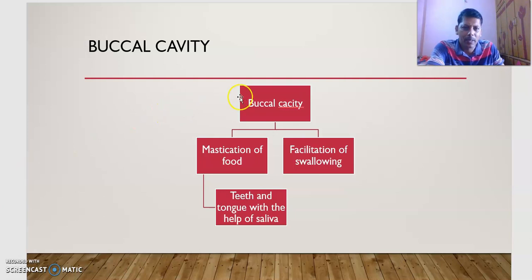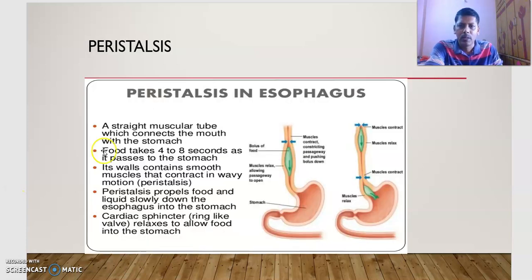Observe here, the buccal cavity mainly performs two functions: mastication of food and facilitation of swallowing. Mastication is done by teeth and tongue with the help of saliva. Once we swallow the food, it passes through the esophagus and finally the bolus enters into the stomach.